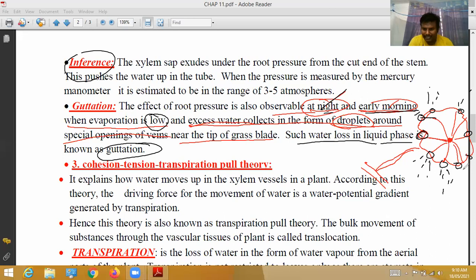These are called special pits, special openings present at the end of the leaf blade or leaf surface. Through these, the lamina collects excess water in the form of droplets around special openings of veins. These are all veins. Where the veins are connected at the tips, there are holes, simply called stomata. Through these stomata, excess water is evaporated. Such water loss in the liquid phase is known as guttation. This is the explanation about guttation.